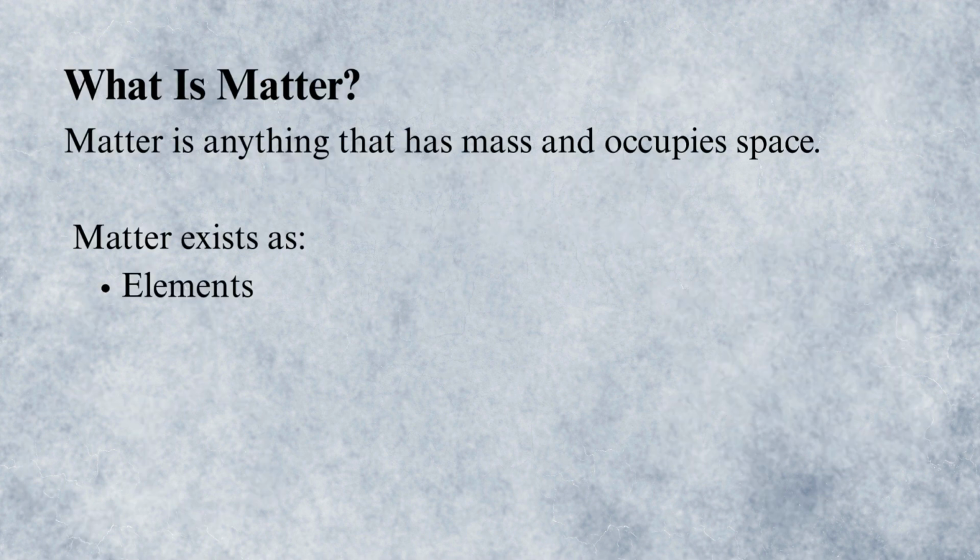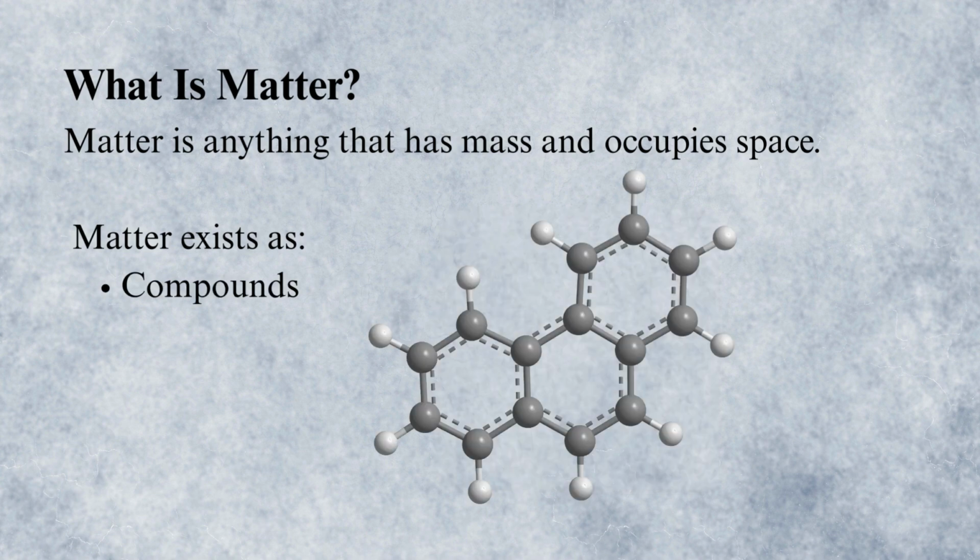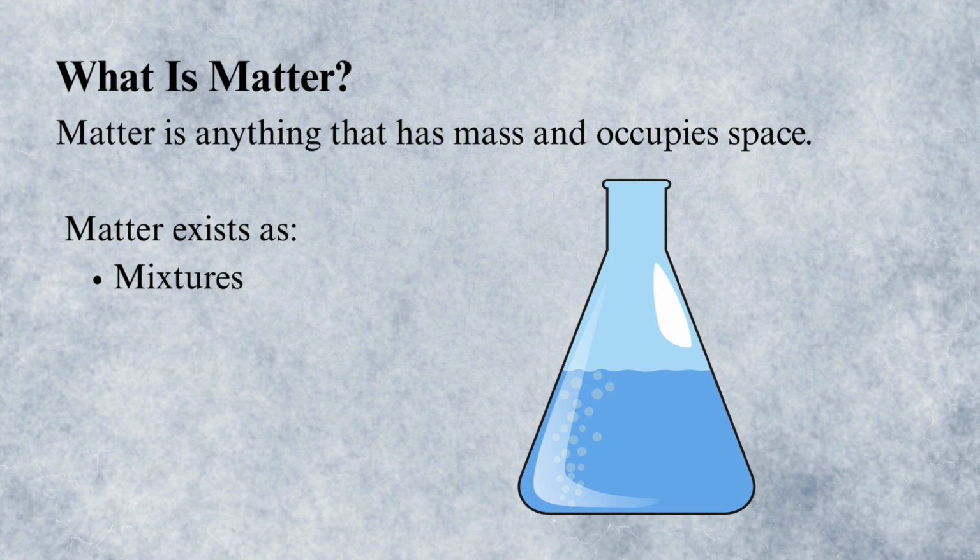Everything around us is made of matter. Matter is anything that has mass and occupies space. In chemistry, matter is classified into three main types: elements, compounds, and mixtures. Now let's look at each one in detail.